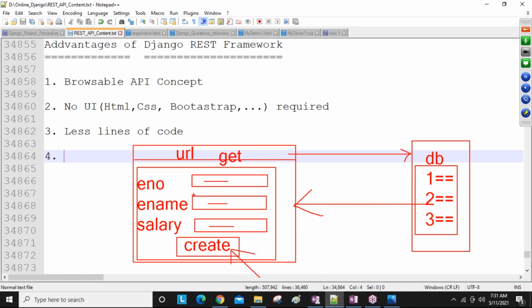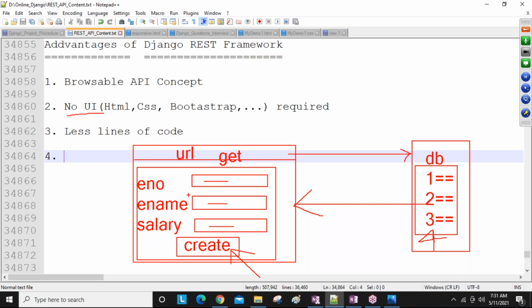Then all these things, employee number, salary, name, go to the database and try to store the new record via the views. After submitting, inside the view we access this data and store it into the DB. If you want to create, you design HTML. If you want to update, you also design HTML. If you want to delete a particular ID, also HTML. Except for a GET request, all the remaining operations require UI technologies, HTML.